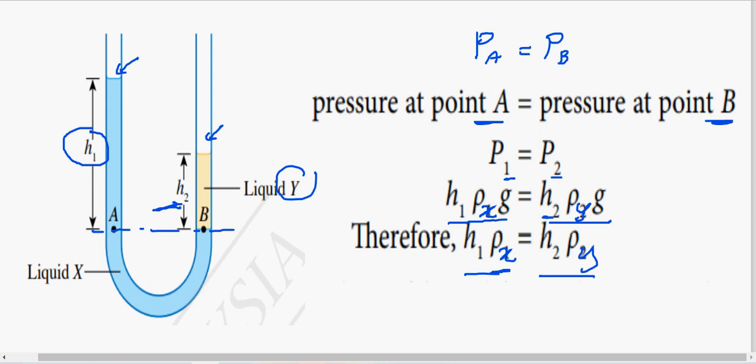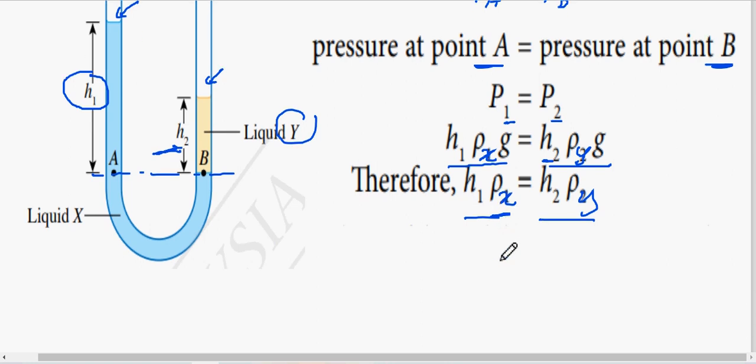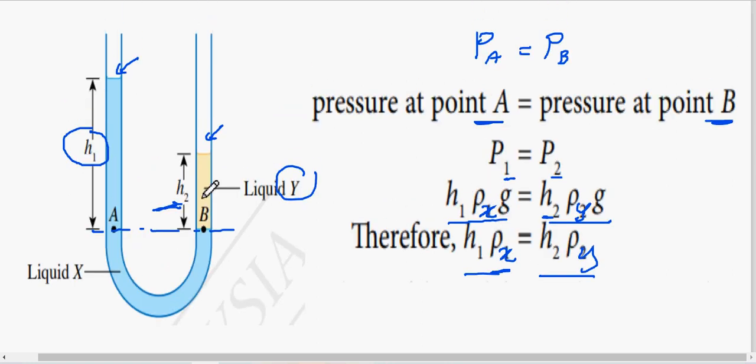So from here you can compare. Now you can see from here, by measuring the height of the liquid, what I mean is the depth of the liquid on the left and the right arm, you will be able to compare the density of liquid X and liquid Y. So from the diagram here, and relating to the formula, which liquid has higher density?